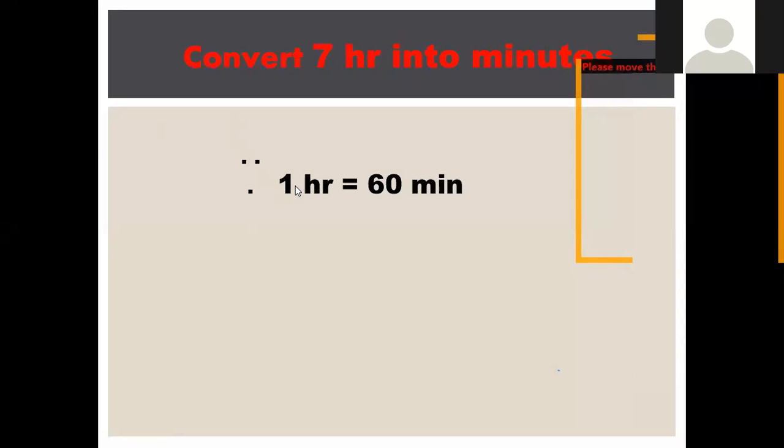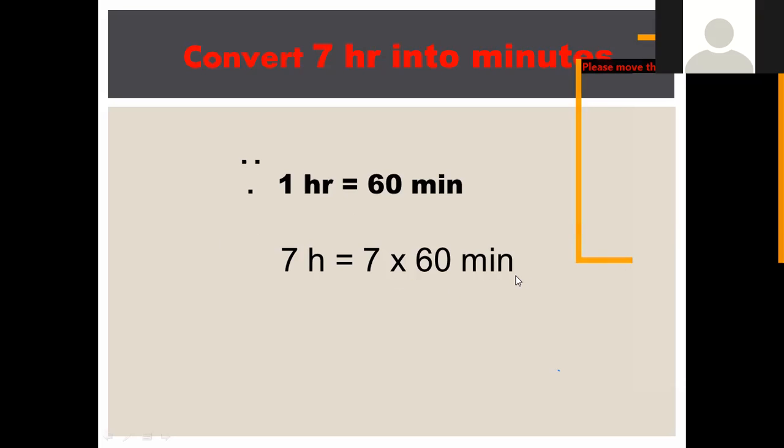here first of all we will write the standard. Always remember, whenever you convert any question of measurement or hour, first of all you will write the standard. Whether you are doing the question of conversion of milliliter, liter, kilogram, gram, kilometer, meter or hour to minute, first of all write the standard. So here the standard of hour and minute is, since 1 hour is equal to 60 minutes, you will write here 7 hours. 7 hours is equal to